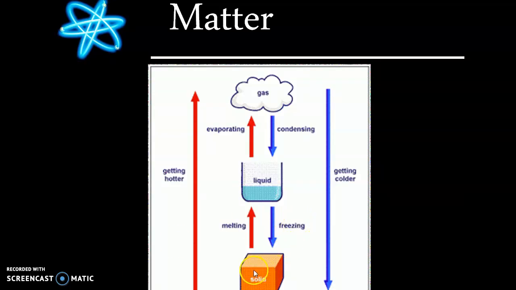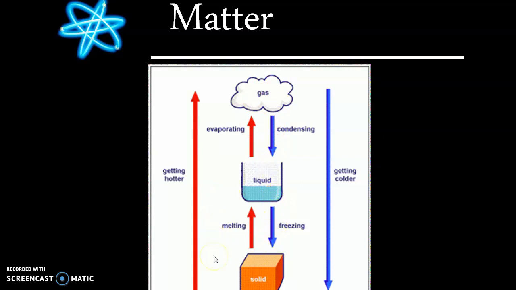Here is the same, okay? You take a solid, this is another picture to understand it better. You have a solid. If I heat it up, the red arrows mean that the temperature goes up. It becomes a liquid, it continues getting hotter, it evaporates into a gas. And what happens the other way around? It cools down, it condenses into a liquid, and it freezes into a solid.